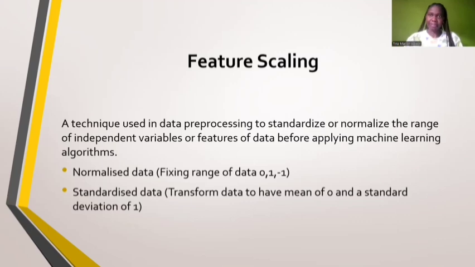Moving forward, you can perform feature scaling, a technique used in data preprocessing to standardize or normalize the range of independent variables before you apply the machine learning algorithms. This is basically done in two ways, that is normalizing and standardizing. In normalizing, you're fixing the range of the data between values of 0 and 1 or -1 and 1. Whereas in standardization, you're transforming the data to have a mean of 0 and a standard deviation of 1.